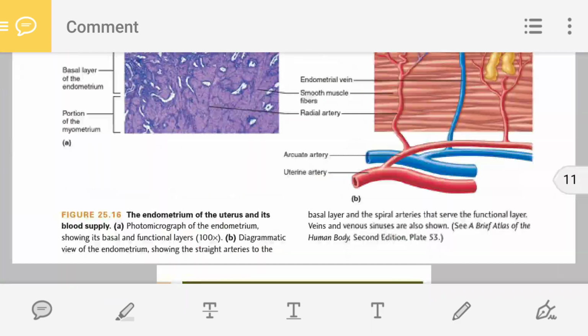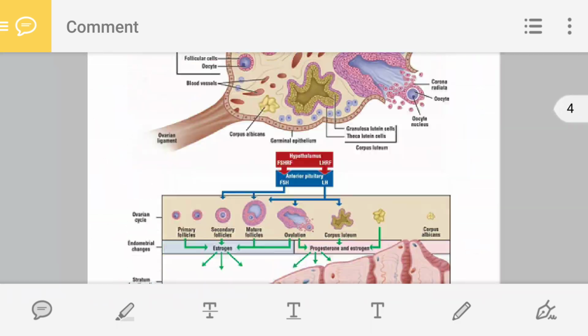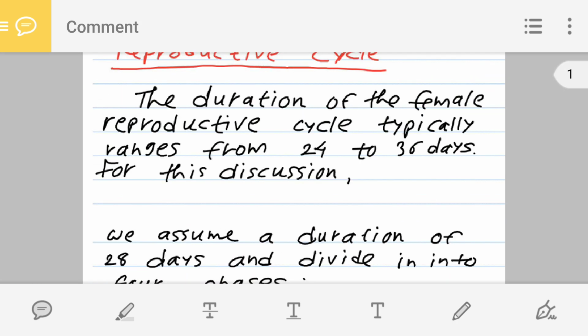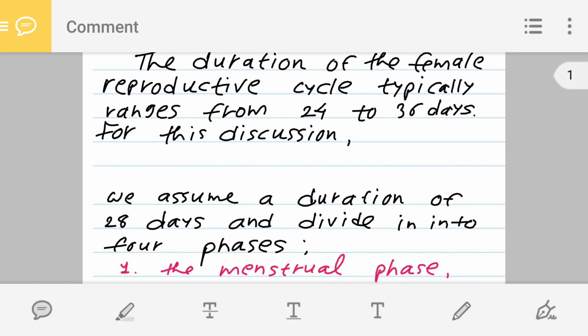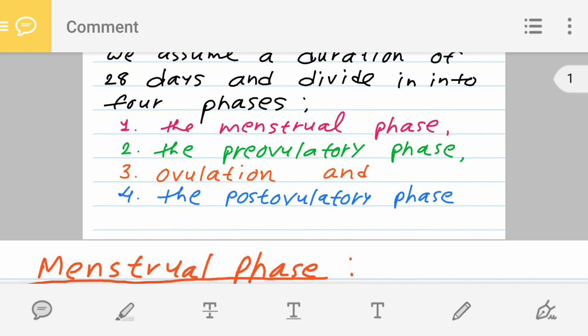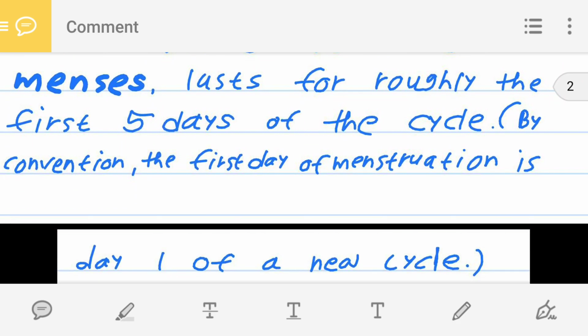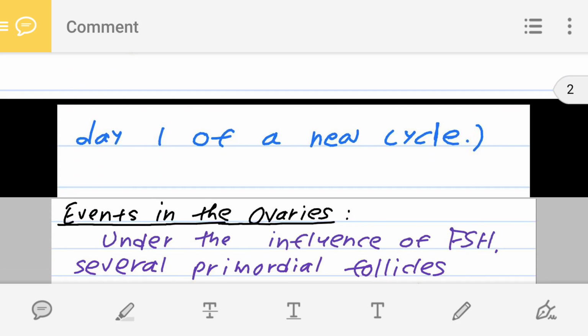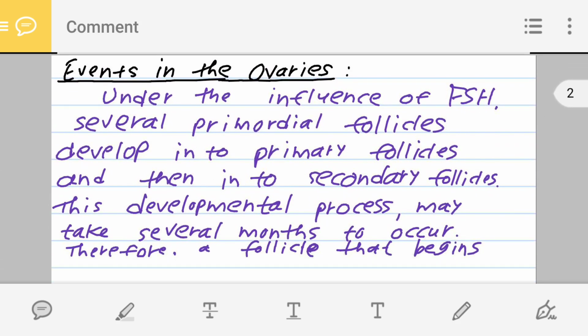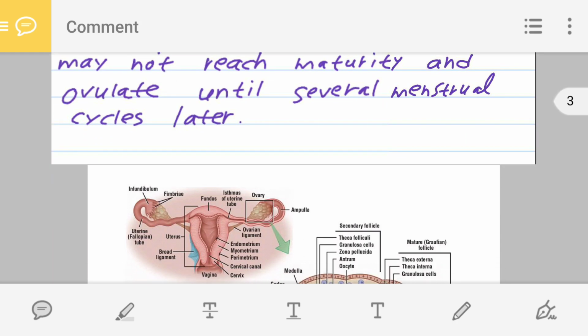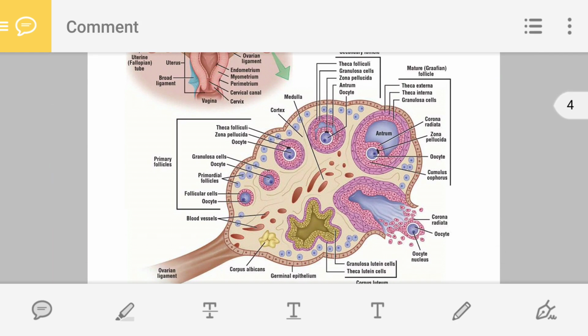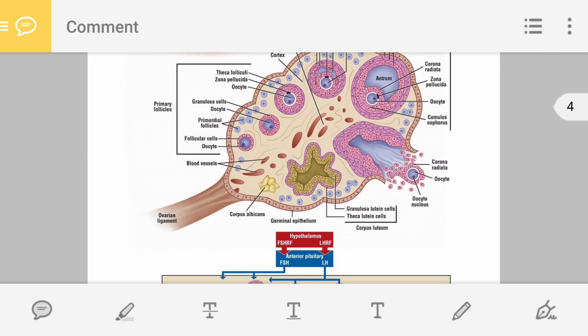Once again, I'm showing you all the slides. Now what you need to do is go through all the slides, all the figures, one by one, and you have to watch this lecture again, and then make your notes. All the points I have written over here.